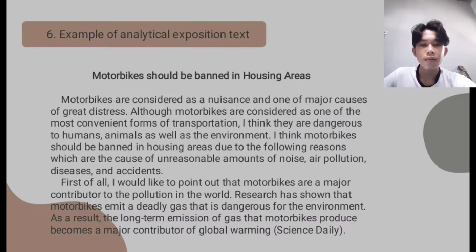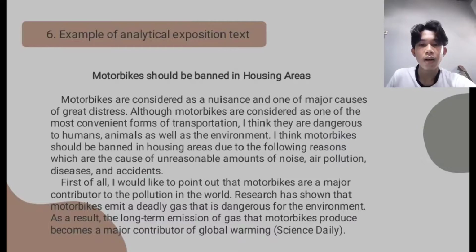I think motorbikes should be banned in housing areas due to the following reasons, which are the cause of unreasonable amounts of noise, air pollution, disease, and accidents.